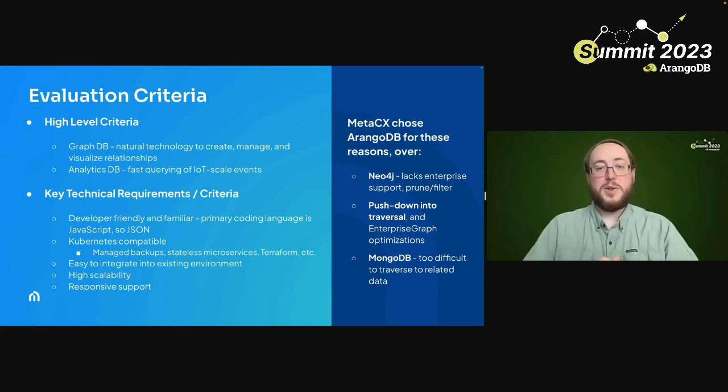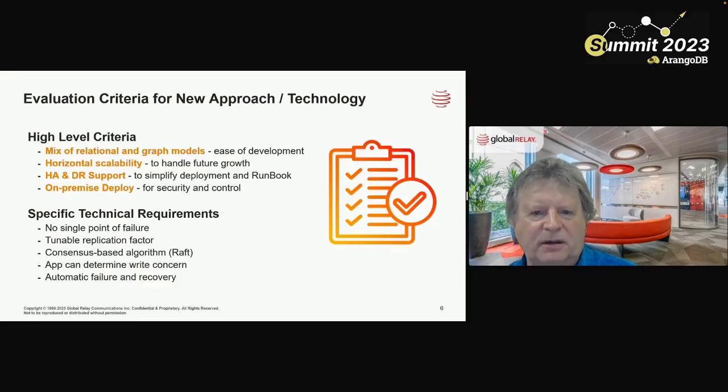So with ArangoDB, we are prepared for the future. It seemed like ArangoDB fit that pattern really well. So ability to just add machines and scale out without changing your architecture.